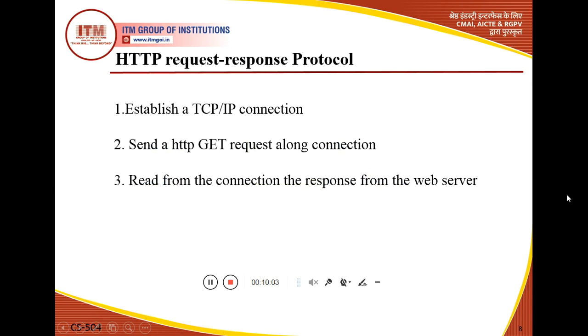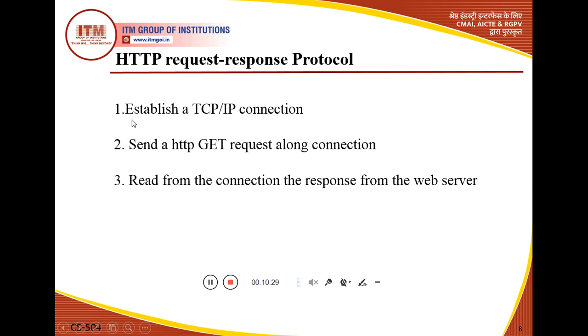Now, the protocol, or we can say the message types that are used in HTTP. Basically, HTTP formats are defined on two types of message, the request and response protocol. When we do the request and response method, there are three steps.